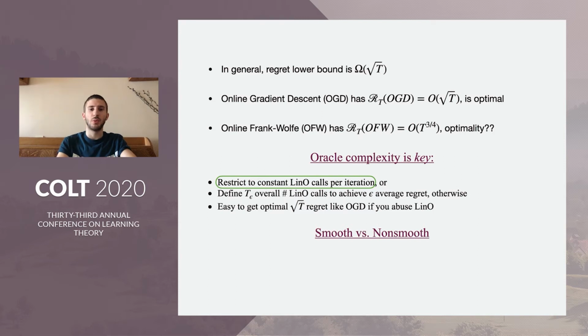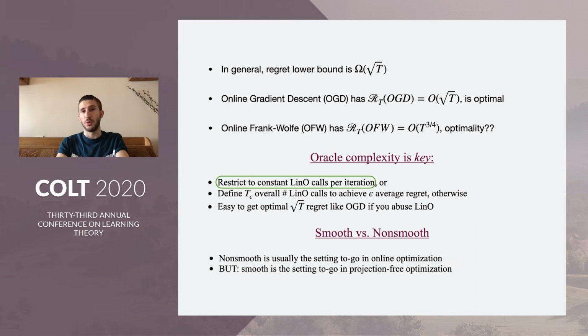And finally, to touch upon the smooth versus non-smooth rivalry, the non-smooth case is usually the way to go for online optimization. Most of the time, the smoothness assumption is not really useful for these methods, so all of the results hold for non-smooth loss functions.